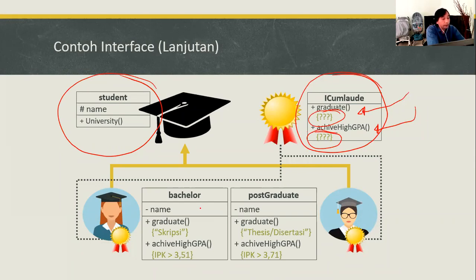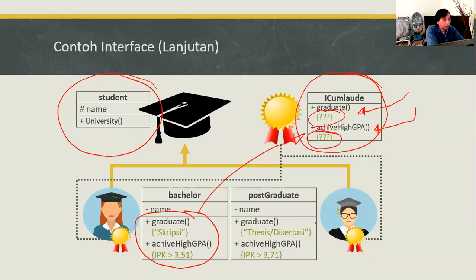So when the bachelor and the postgraduate classes are inherited from the student class, they are also implementing the ICumLaude interface. The bachelor implementing the cum laude interface means that it has to override the method inside the interface.